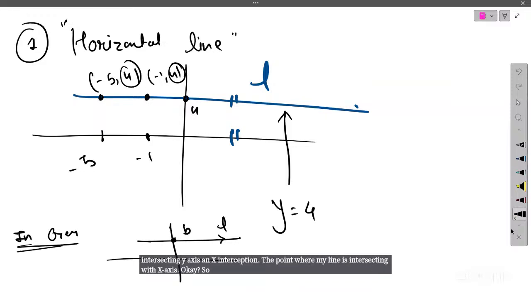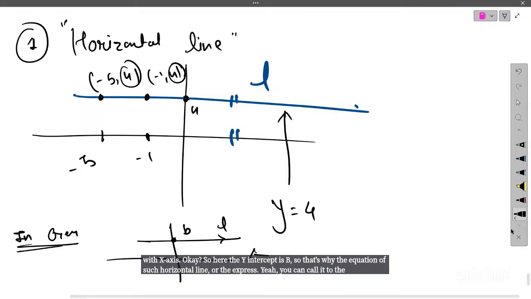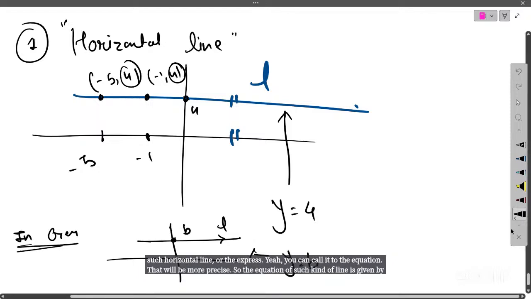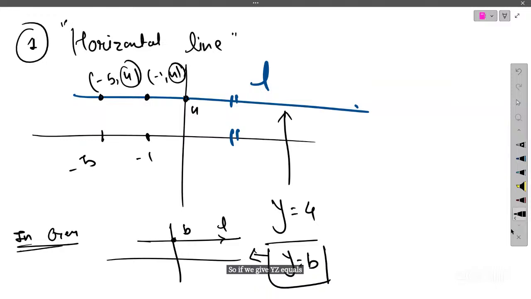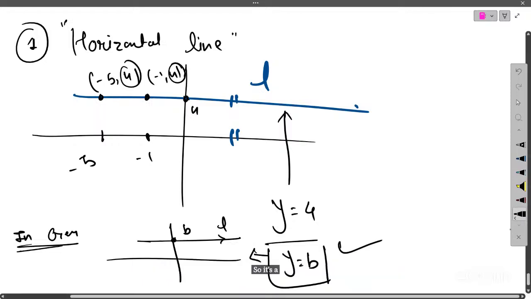Here the y-intercept is b, so the equation of such a horizontal line is given by y = b. If someone gives me some point with coordinates, I can easily tell whether this point is lying on my line or not. So it's a valid justification for any horizontal line.